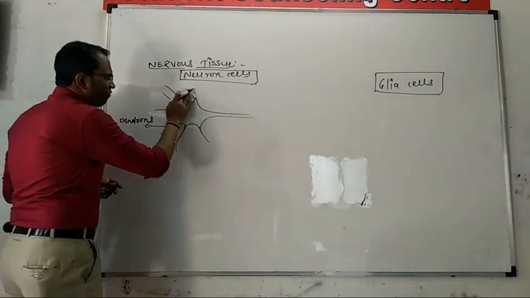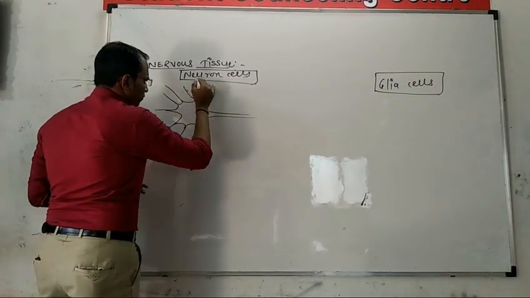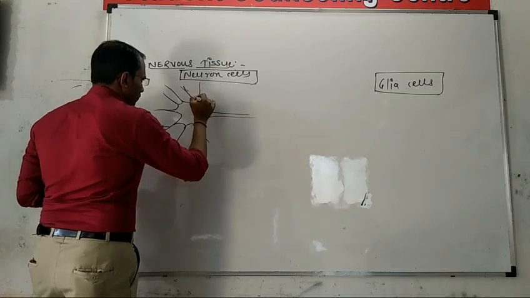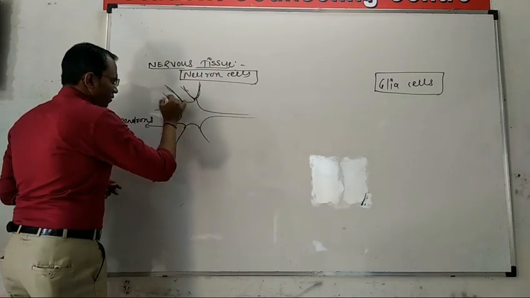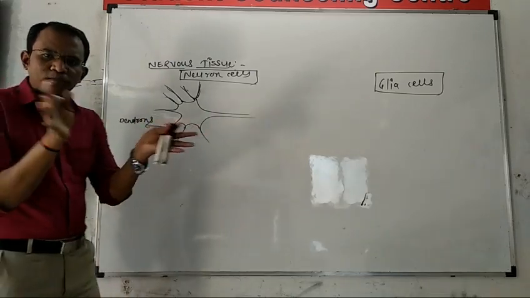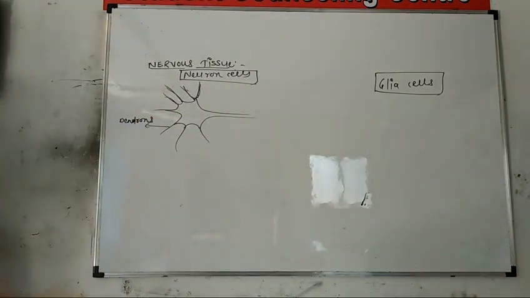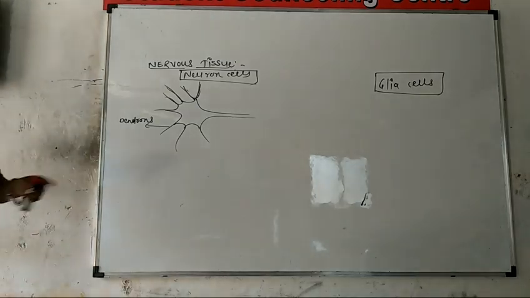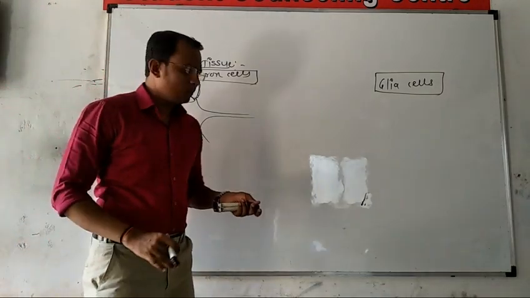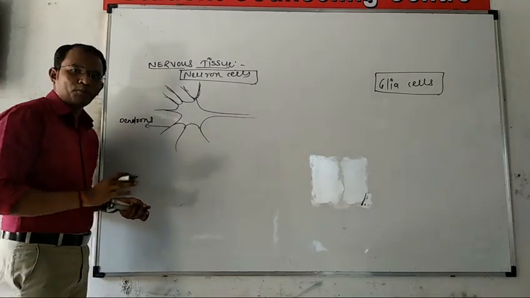It consists of branching projections or processes known as dendrons.